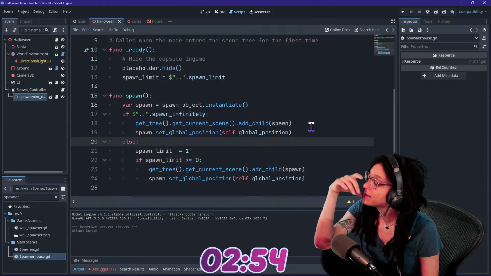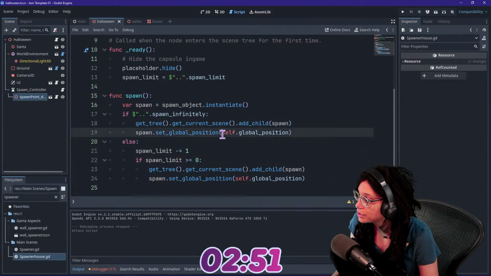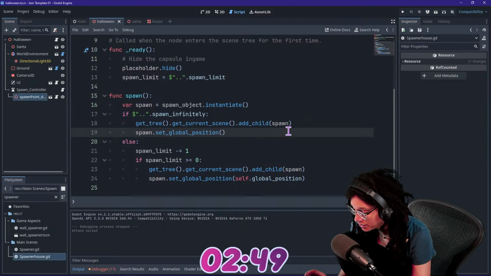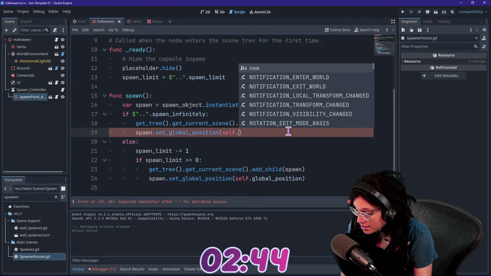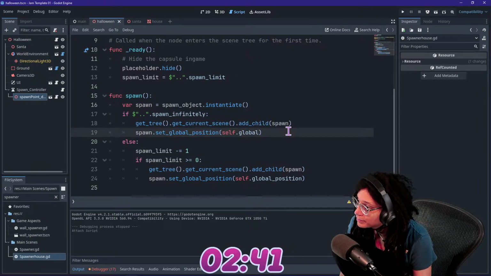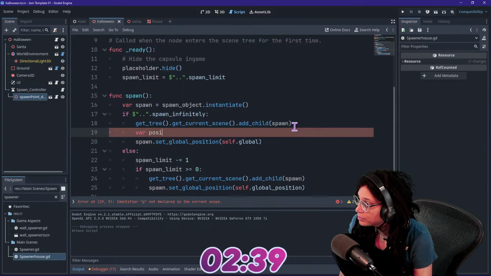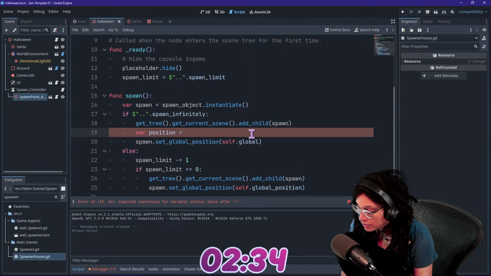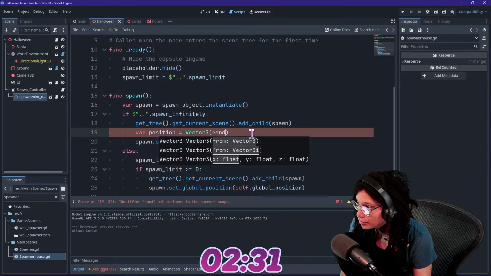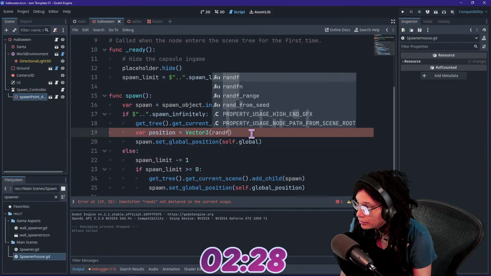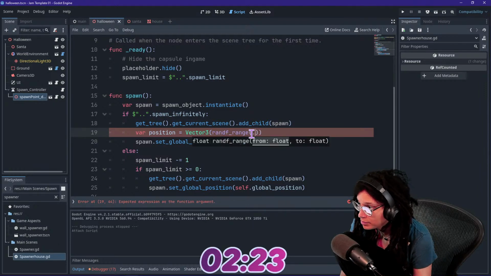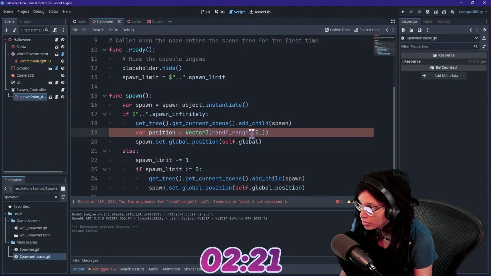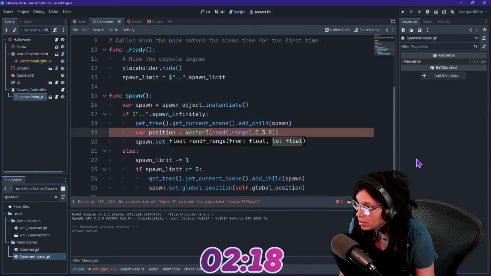Okay. Set global position, self global position. Why did they do it this way? Someone help me with this code, I don't like the way it's written. I'm going to say self global. I'm going to set a variable position equals vector 3 random float range between 0.0 and 30.0.